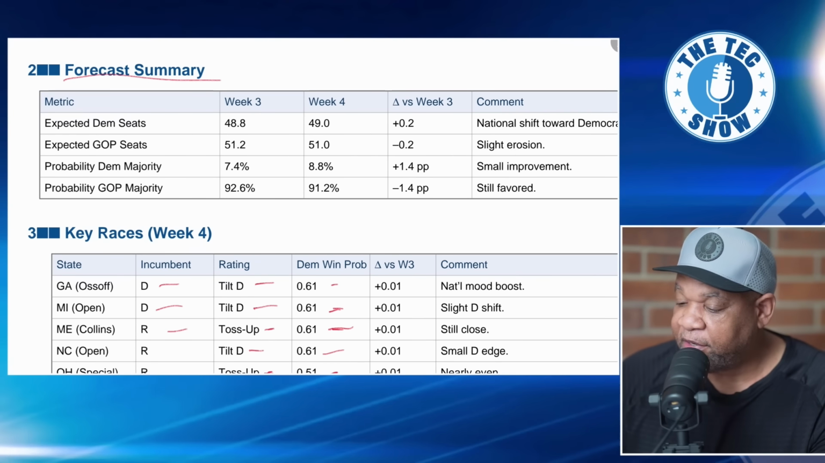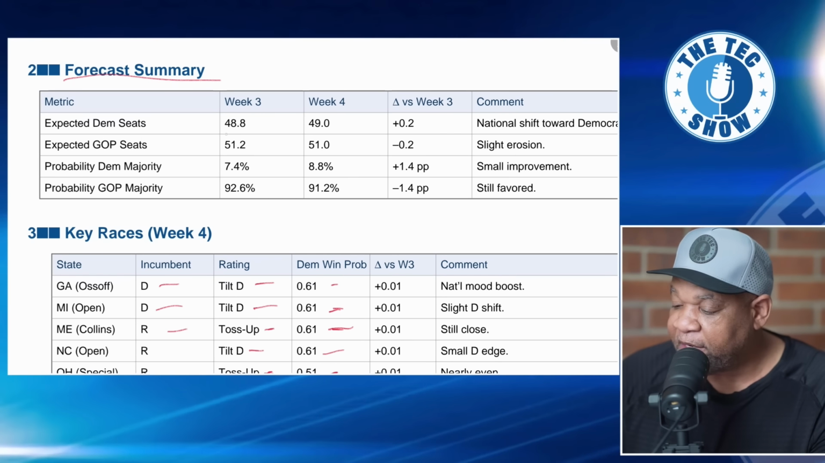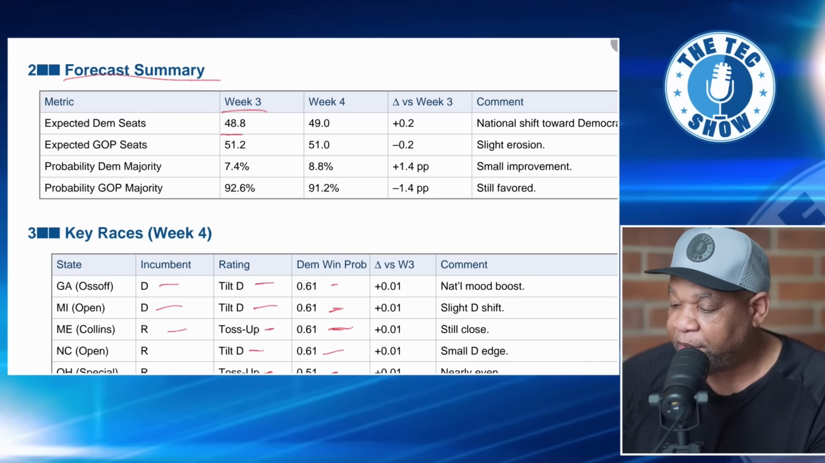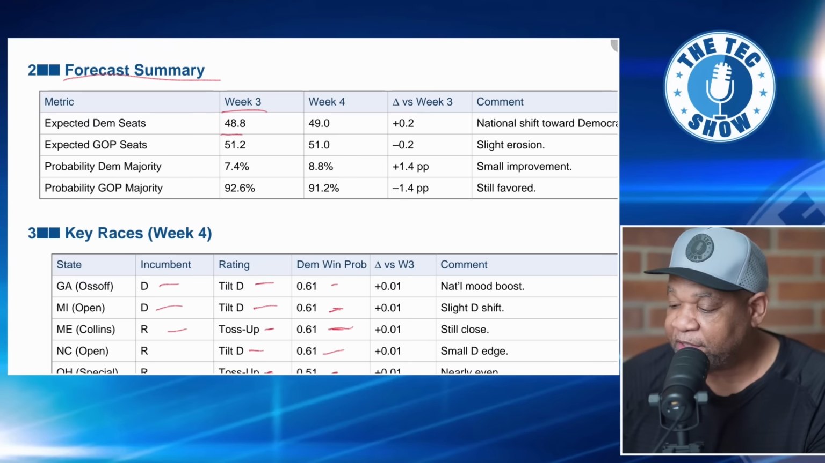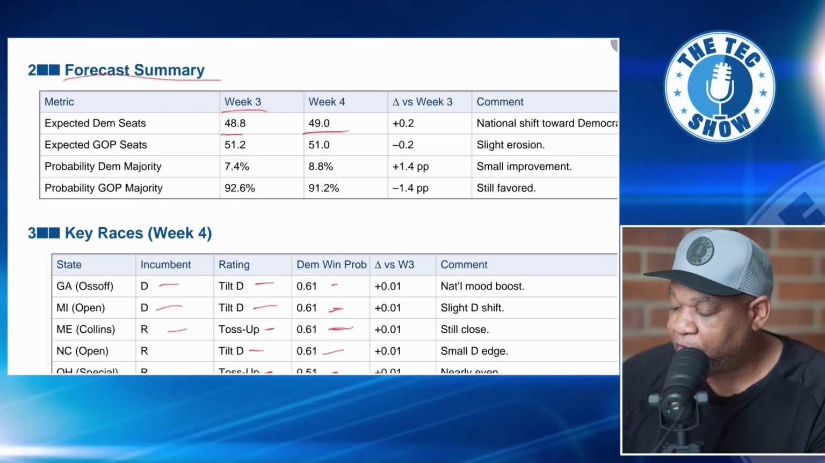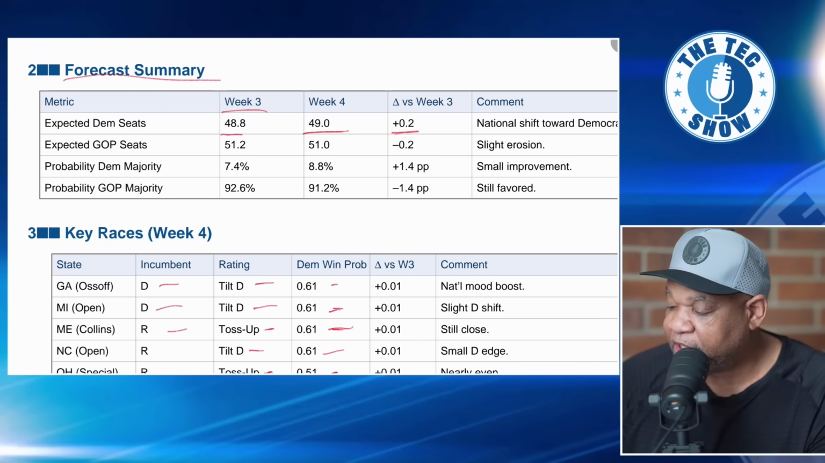Okay, so let's go and take a look at the forecast here. So the Democrats, week 3, Democrats are at 48.8. That's the seats that they could potentially win. Okay, so basically they can increase by a little bit. Week 4, they're now at 49%. Okay, so you see the change there.